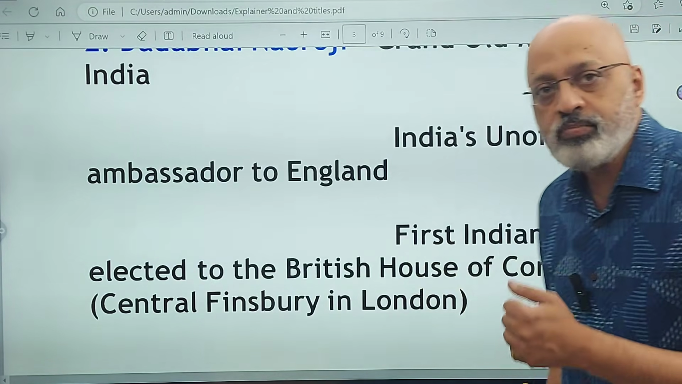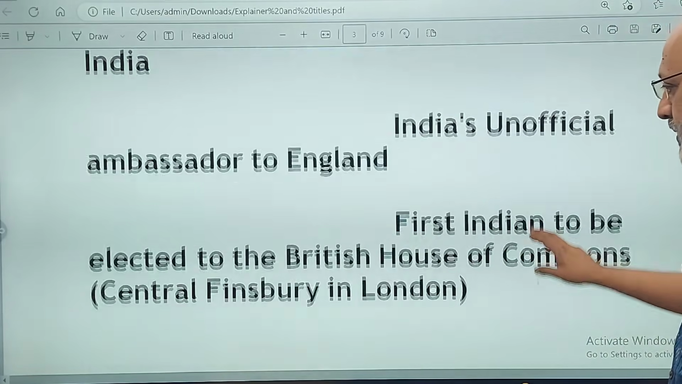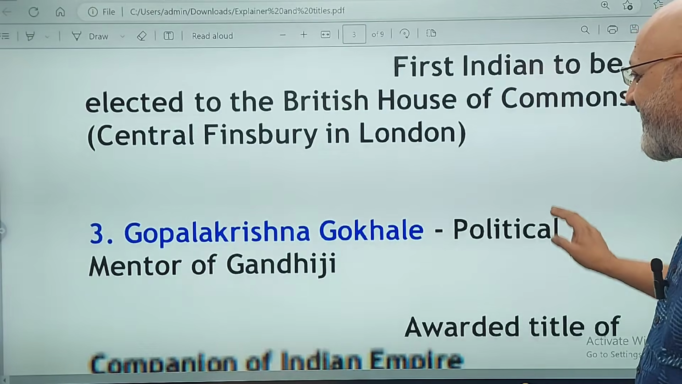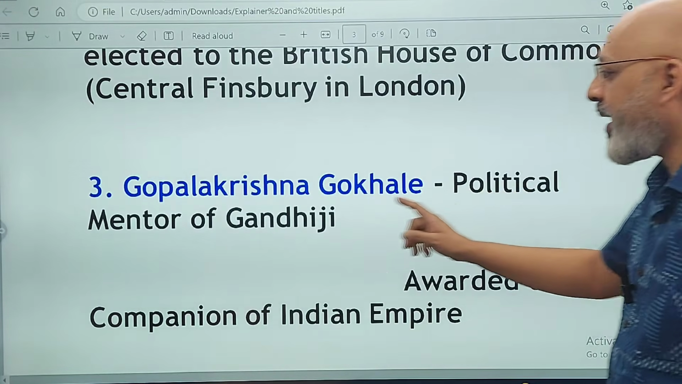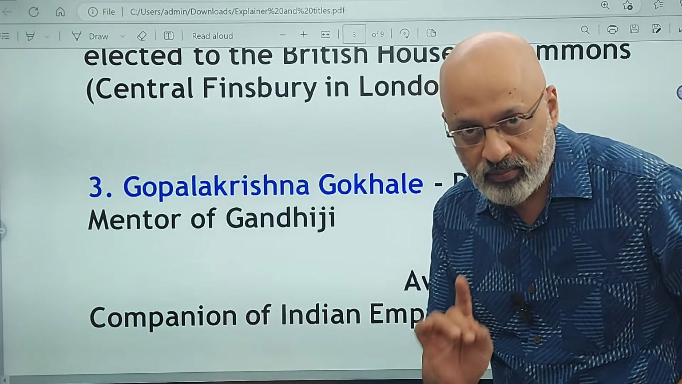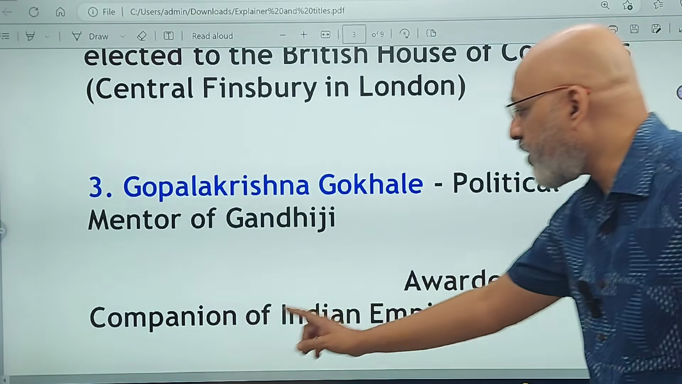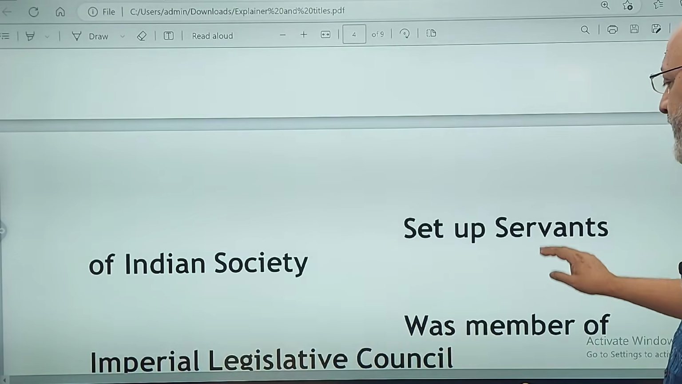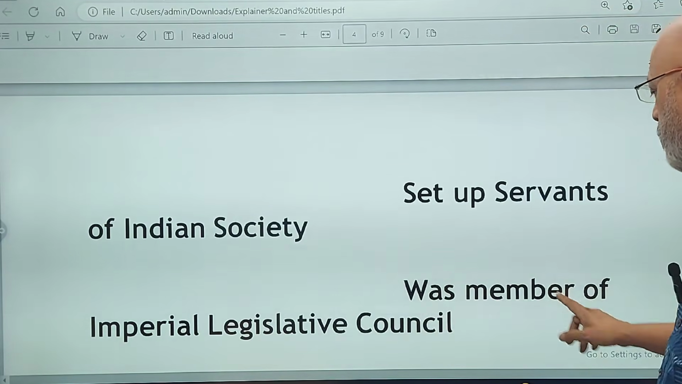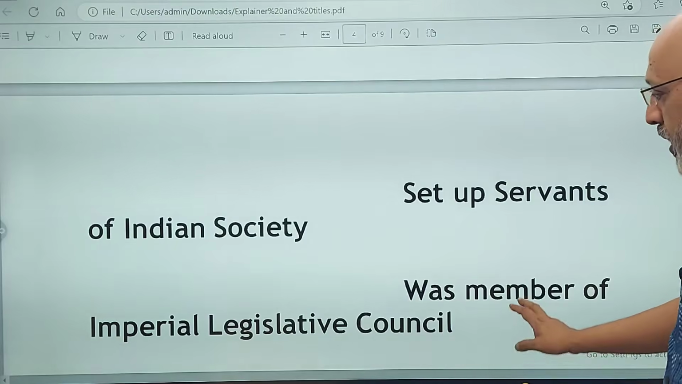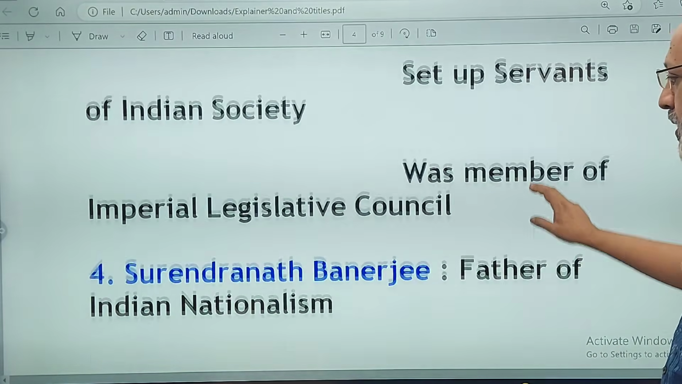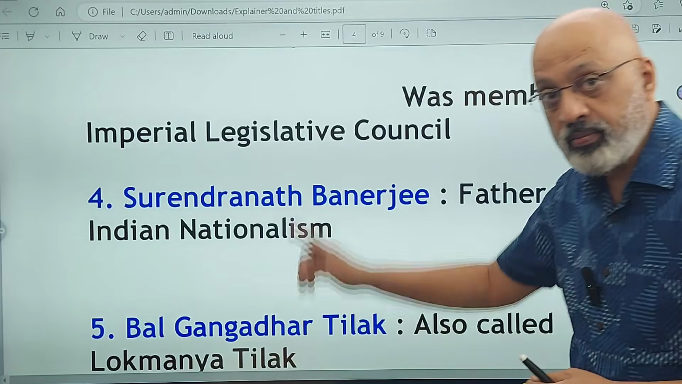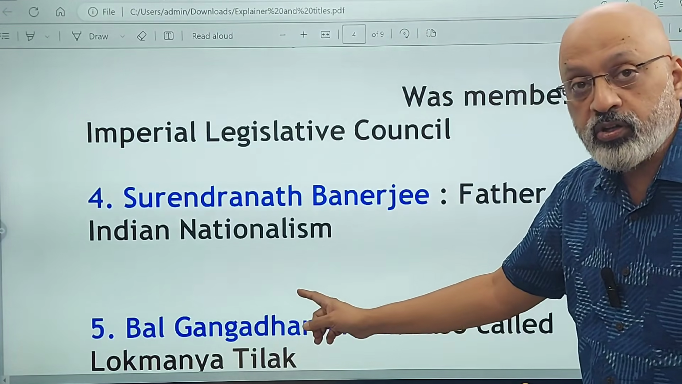So if this comes as an MCQ question, you should be able to answer that. Okay, this is all GK. Gopalakrishna Gokhale was known as the political mentor of Mahatma Gandhi. Okay, he was awarded the title of the Companion of the Indian Empire. He set up the Servants of Indian Society, and he was also a member of the Imperial Legislative Council. Then we come to Surendranath Banerjee, who was known as father of Indian nationalism. Prophet of Indian nationalism, father of Indian nationalism.